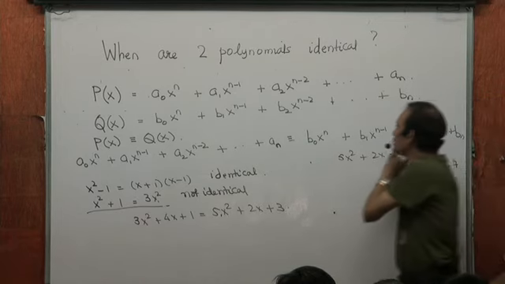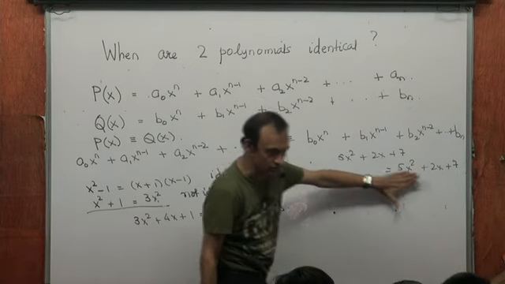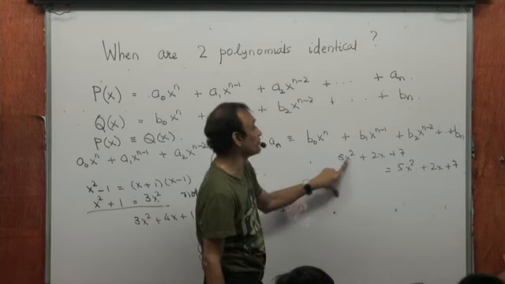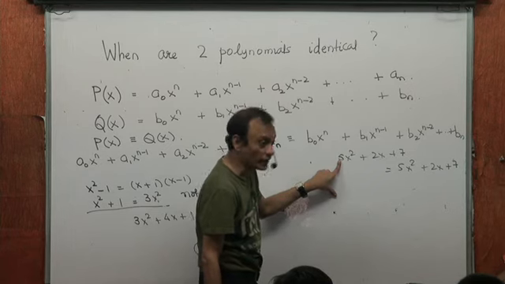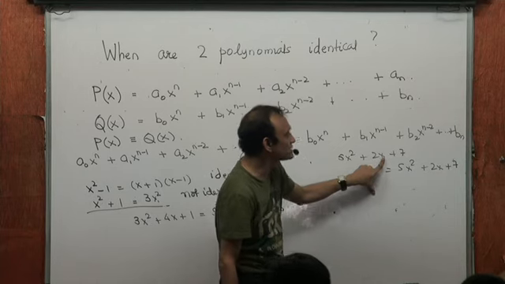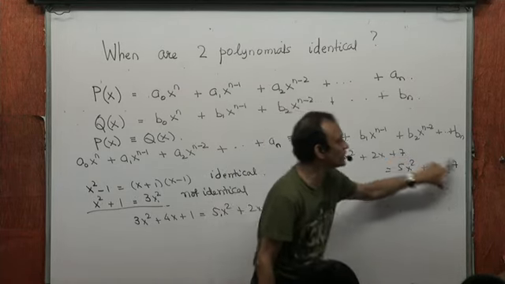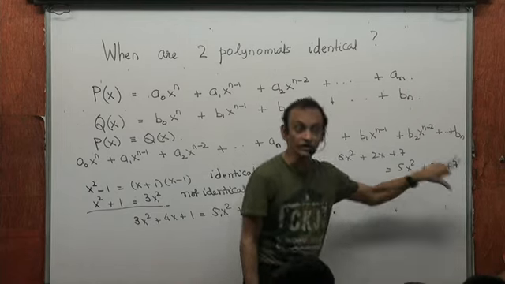That means the only condition that will cause two polynomials to be identical, let's say two quadratics, is if the coefficient of x squared in this polynomial is equal to the coefficient of x squared in this polynomial. Coefficient of x here must be the same as coefficient of x here. The constant term here must be equal to the constant term there. Yes or no?